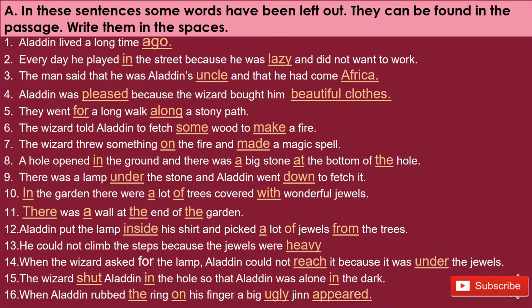When Aladdin rubbed the ring on his finger, a big ugly jinn appeared. So as you have seen, all these words which are missing can be found easily from the passage. Right, my dear students?